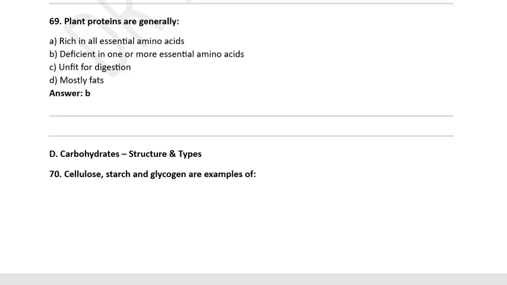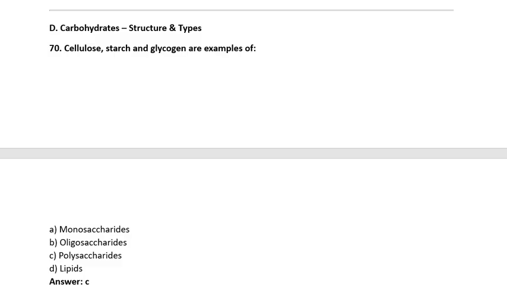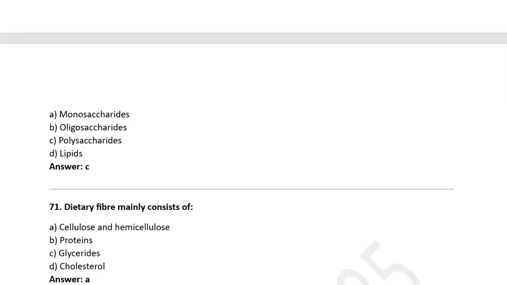Plant proteins are generally: A. Rich in all essential amino acids, B. Deficient in one or more essential amino acids, C. Unfit for digestion, D. Mostly fats. Correct option is B. Cellulose, starch, and glycogen are examples of: A. Monosaccharides, B. Oligosaccharides, C. Polysaccharides, D. Lipids.